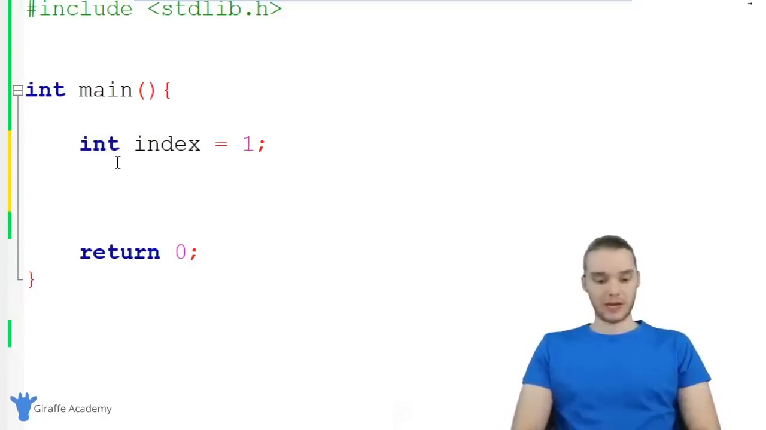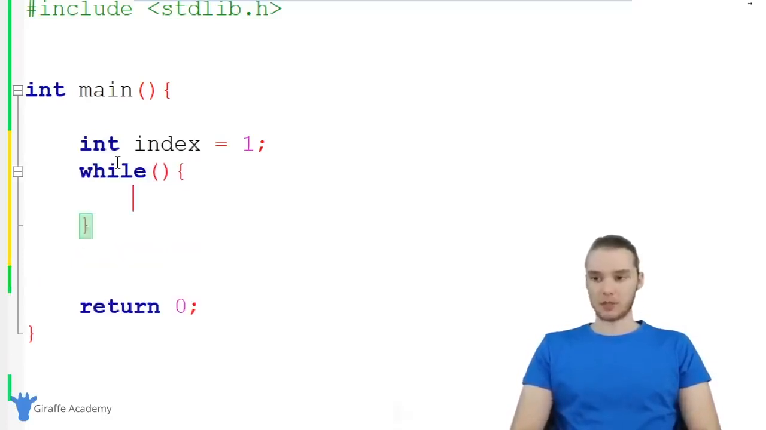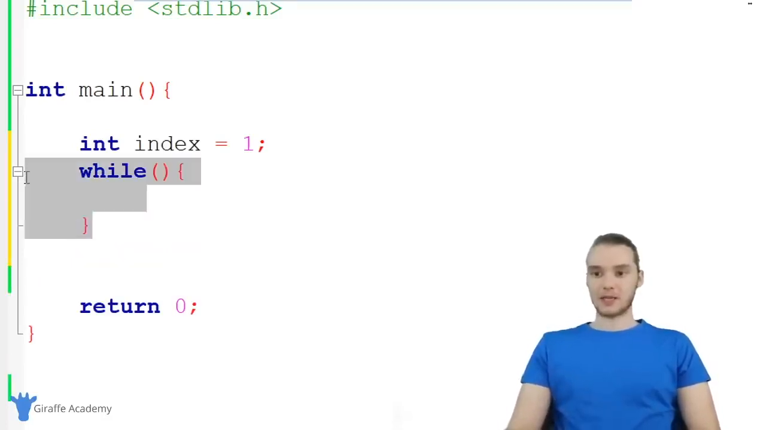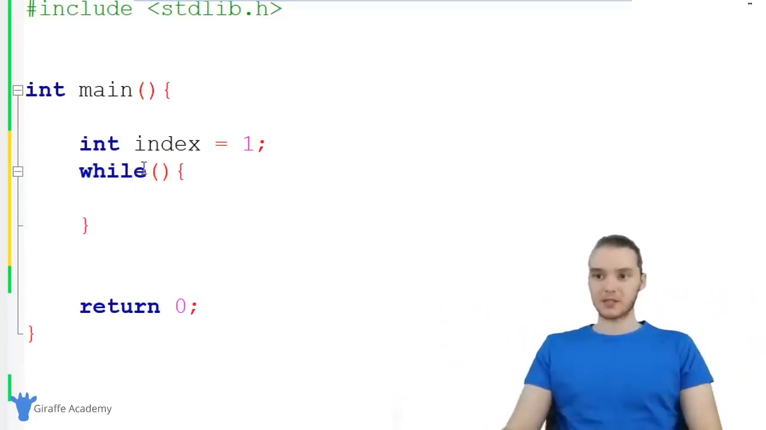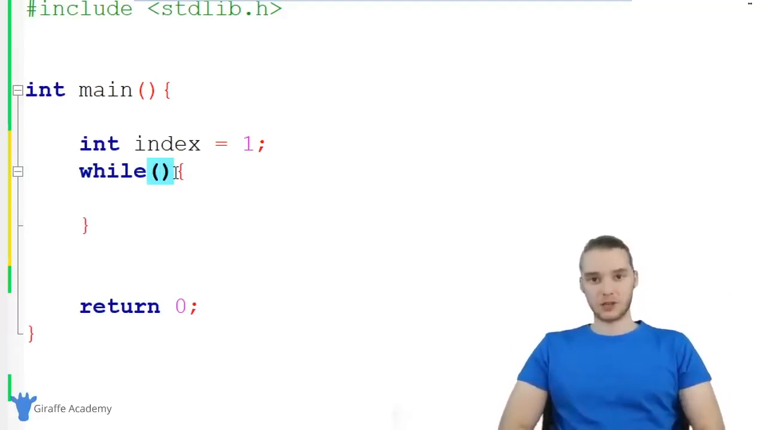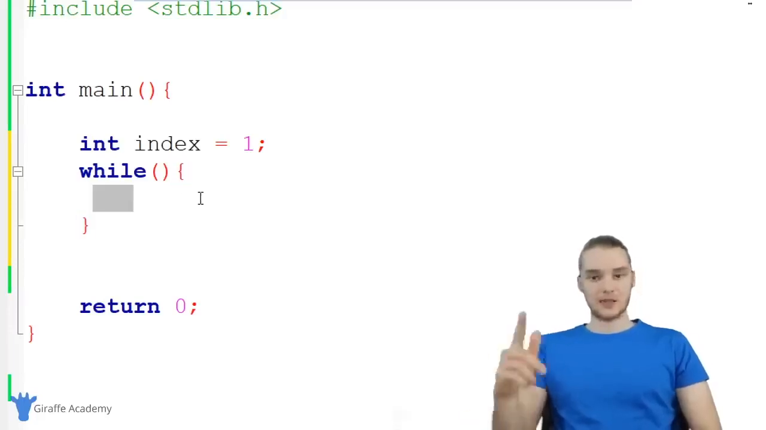In order to create a while loop, I can just type out while, an open and close parentheses, and then an open and closed curly bracket. This is basically the outline, sort of like the template for our while loop. Up here in these parentheses, I'm going to specify a condition. And as long as that condition is true, I'm going to loop through all of the code inside of these curly brackets. So inside of these curly brackets, I'm going to put a bunch of code, and as long as the condition in these parentheses is true, I'm going to execute all that code.